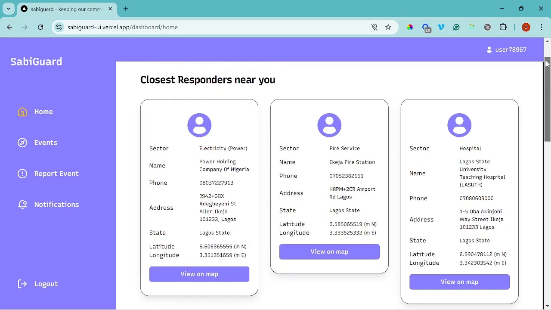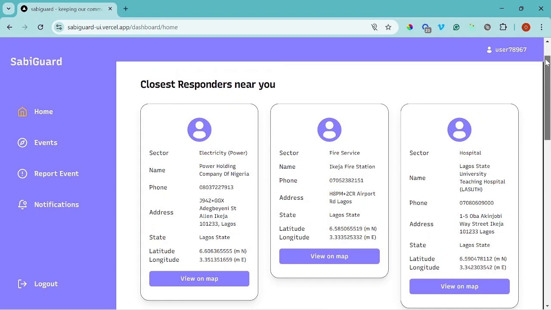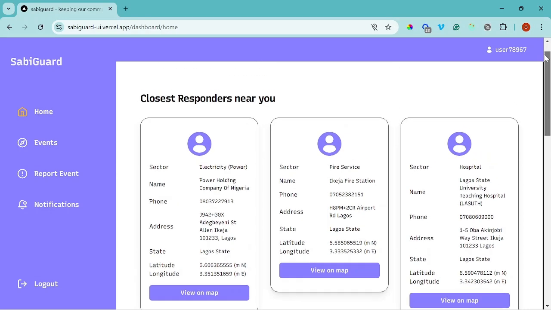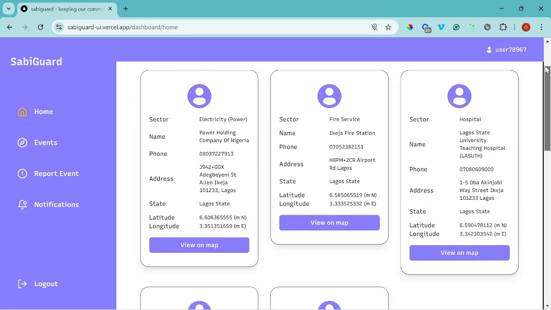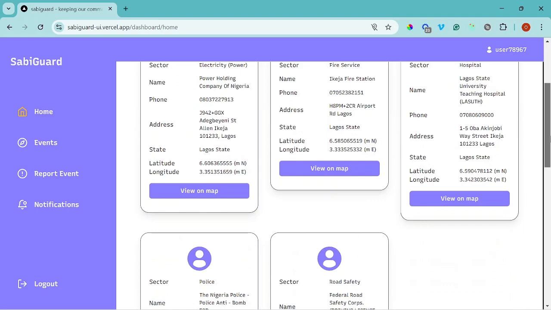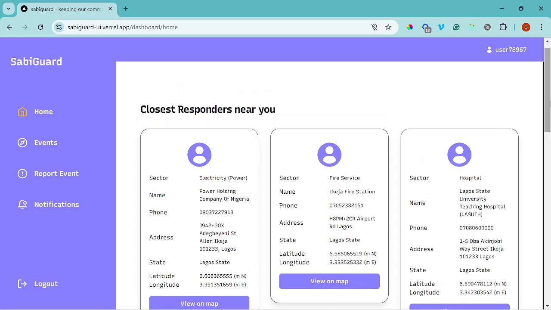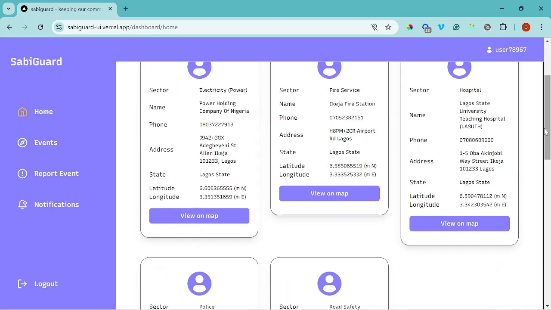Data privacy handling is very important here. Only the notified users, the responder, and the event reporter will have access to the incident that has been reported. Okay, I want to quickly talk about the landing page because I want to make this video very short. This landing page is for an ordinary user. It serves different purposes. For instance, if an event responder is viewing this application, they will see this page very differently.